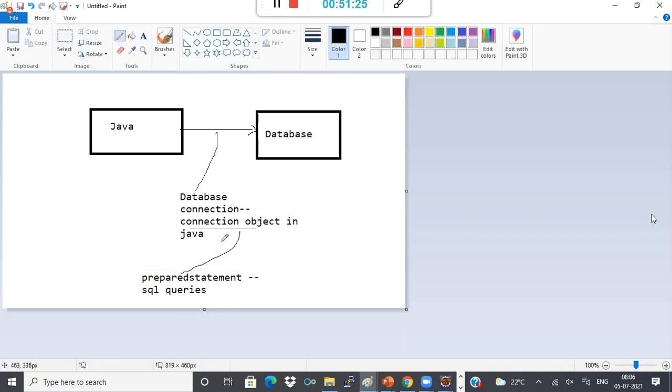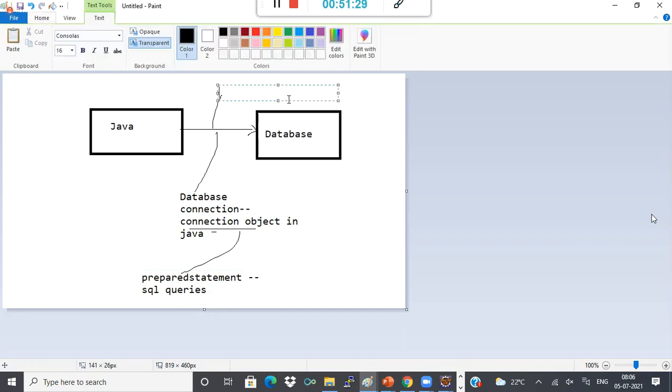Okay. And how will you get the connection object? You will get it through some driver. Okay, there will be a driver actually. So through the driver, you will get that. Driver is nothing but, for every database, there will be one driver. For MySQL, there is one driver. For Oracle database, there is one driver. For PostgreSQL, there is one driver.